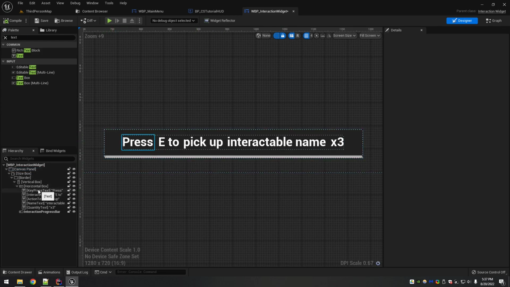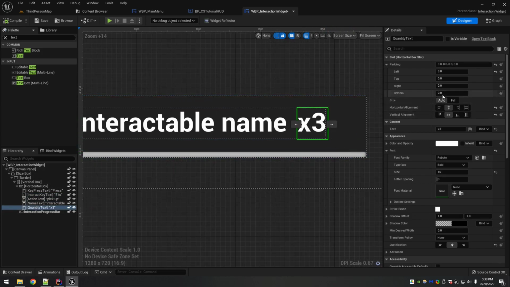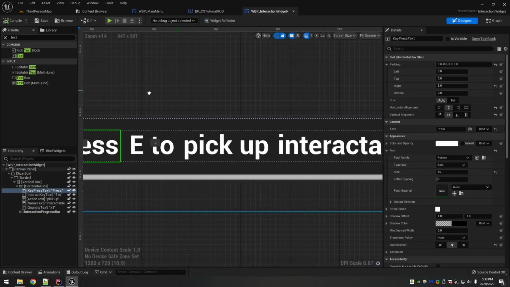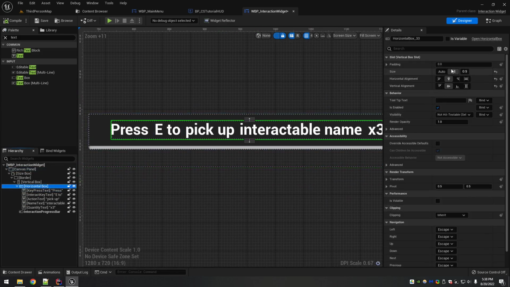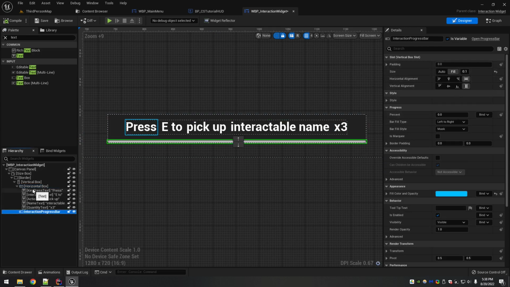I took all the text in here. For the middle three, I gave them a left and a right padding of 3 pixels. For the ends, I only gave them padding next to the text, right? It didn't need to be over here on the right. Same with this one. It's got padding on the right. This one's got padding on the left. I then made the horizontal box be fill and gave it a percentage of 0.9. And so what that does is you can tell it how much you want it to fill relative to the other widgets. So then I made the progress bar a fill with a 0.1.